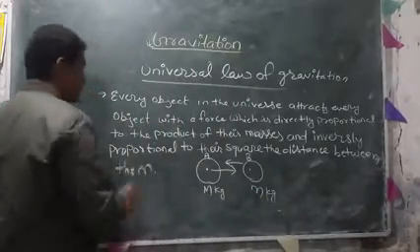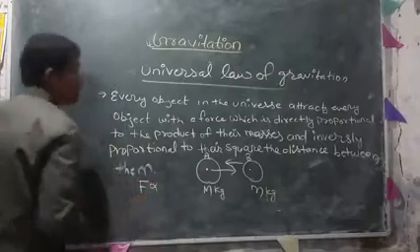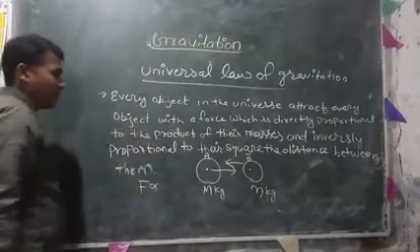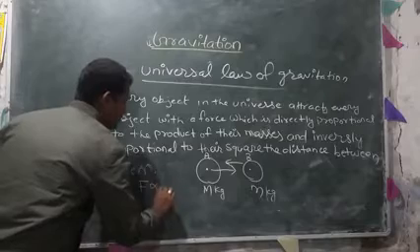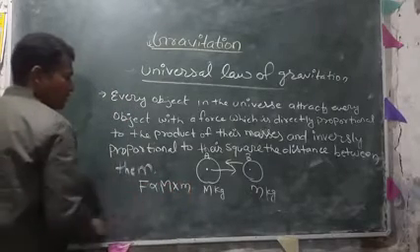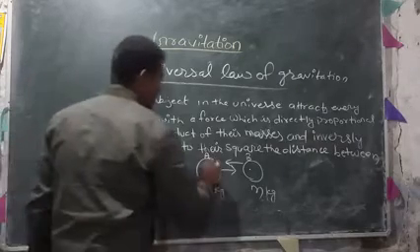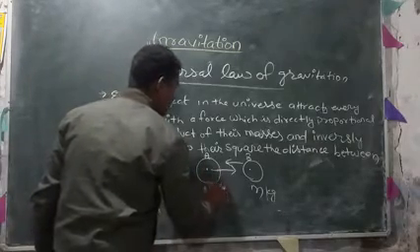According to the first statement, the gravitational force is directly proportional to the product of their masses, and inversely proportional to the distance between them.